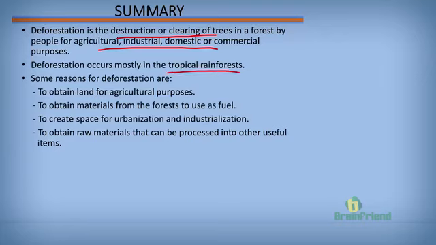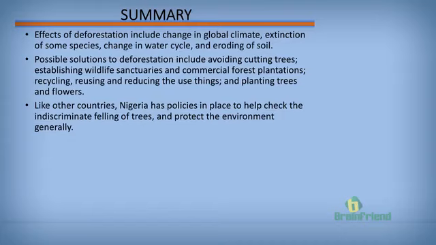We learned some reasons for deforestation, and we said one of it is to obtain land for agricultural purposes, to obtain materials from the forest to use as fuel, to create space for urbanization, probably areas where people will live or farm. We also learned that one reason for deforestation is to obtain raw materials that can be processed.